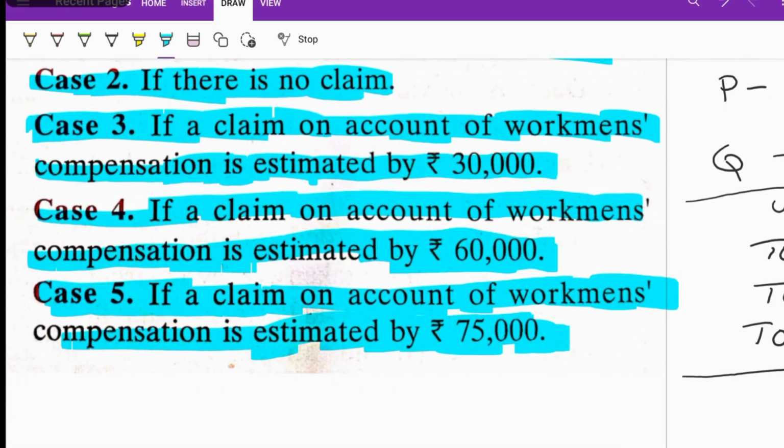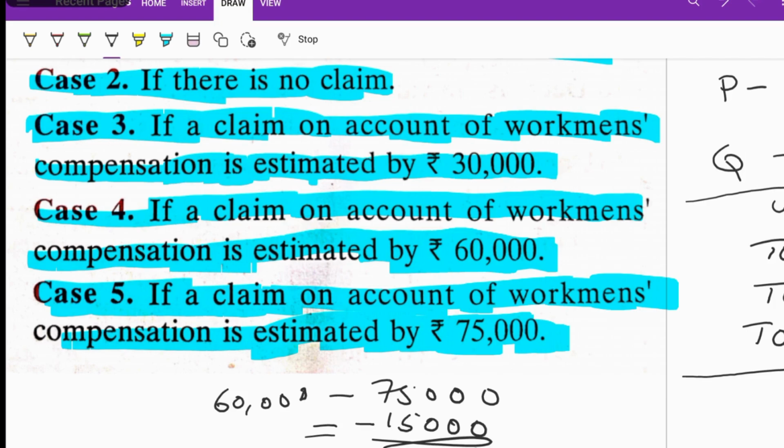Up to 60,000 we already dealt with in case number 4. Now the claim is more than the reserve. How much is more? We have a reserve of 60,000 and the claim is 75,000, so there is an extra amount of 15,000 that we want to give for that claim. From where are we going to cover that 15,000?